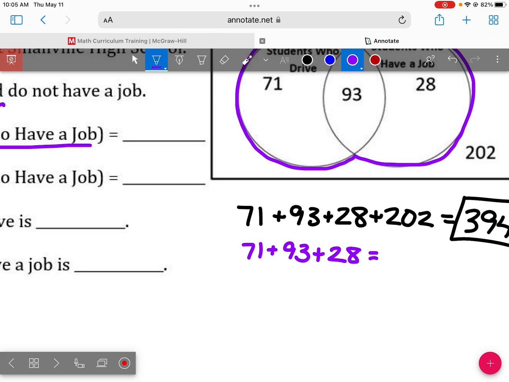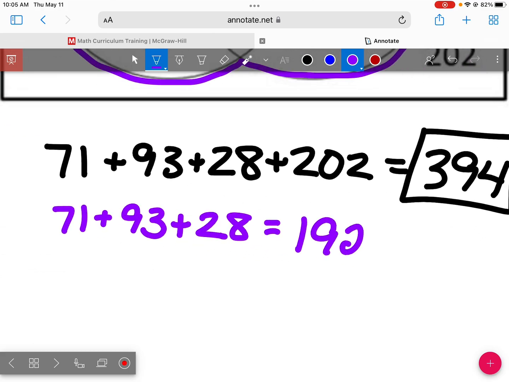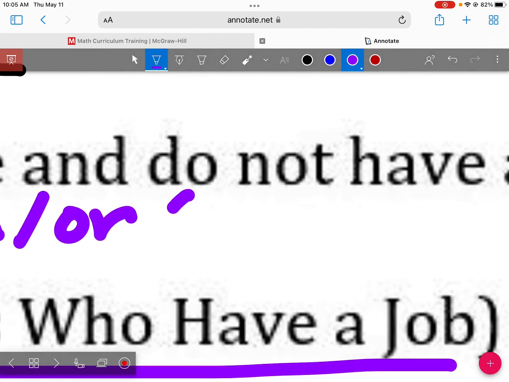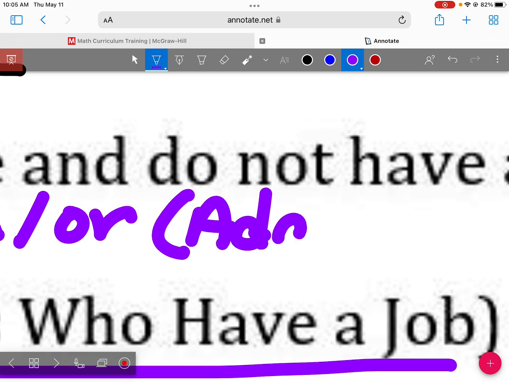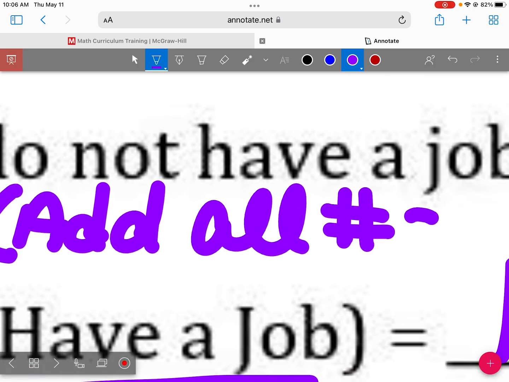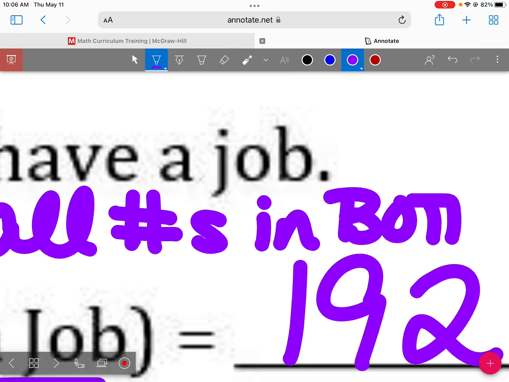And we would get what? 192. Union or, we're going to add all the numbers in both circles.